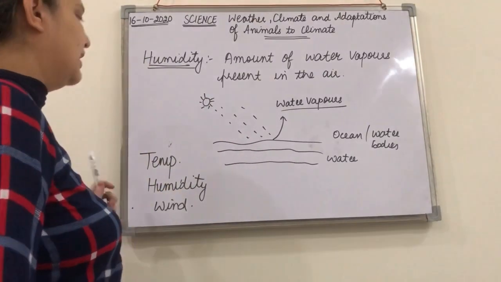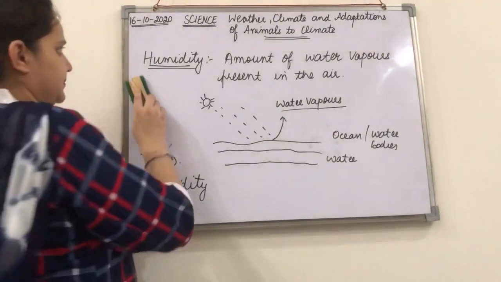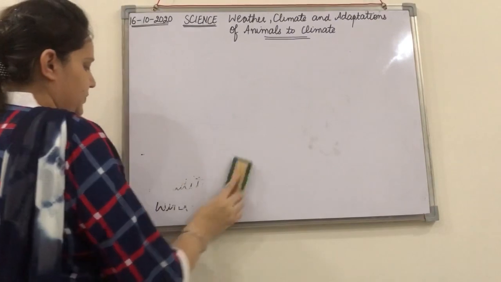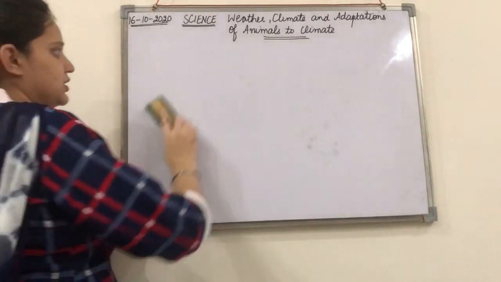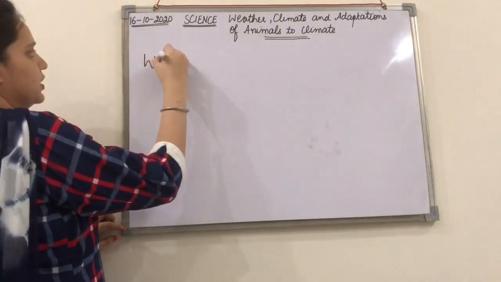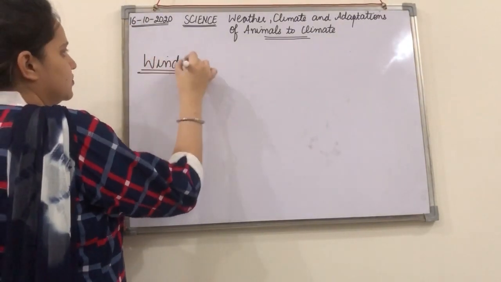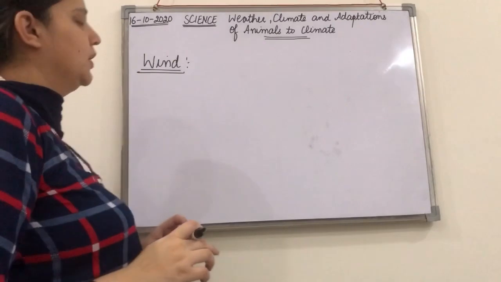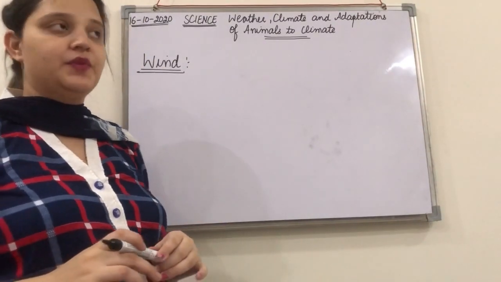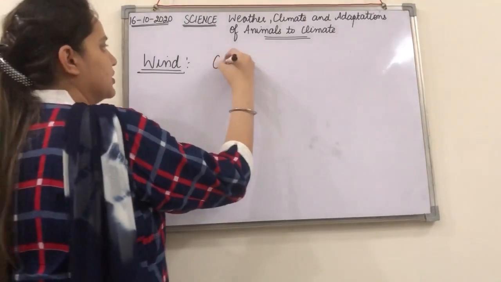And the last thing is wind. So let's see how the sun affects the direction and the speed of the wind. In this case, if you recall the chapter on heat, there we studied convection currents.